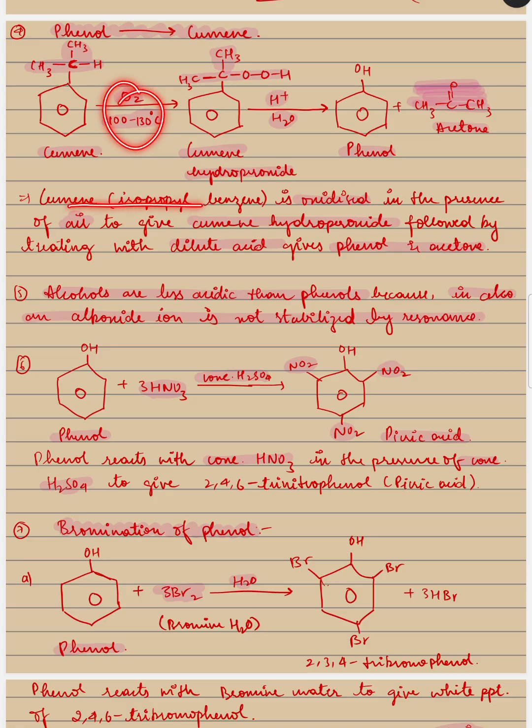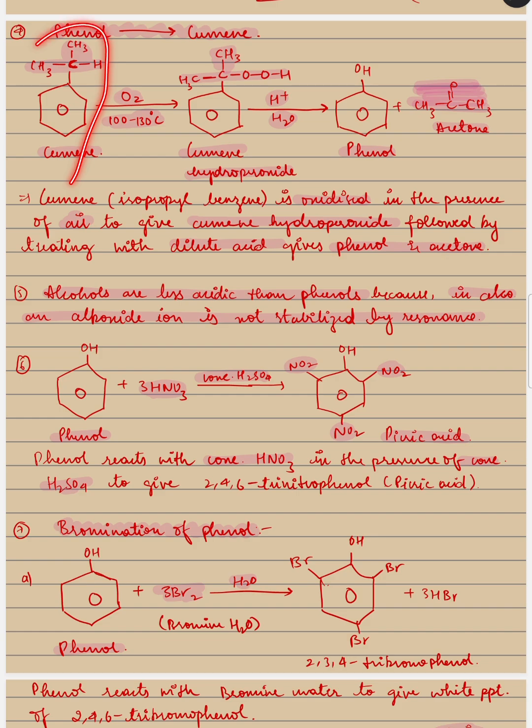In the presence of air, cumene, isopropyl benzene, is oxidized to give cumene hydroperoxide. So here, just look at these. They both remain the same. And add double O, right? Because we are using oxygen. That's it. When you get cumene hydroperoxide, just remember the name. And we use the name peroxide when there is an O-O bond, right? Then treating with dilute acid, not concentrated, gives phenol and acetone.